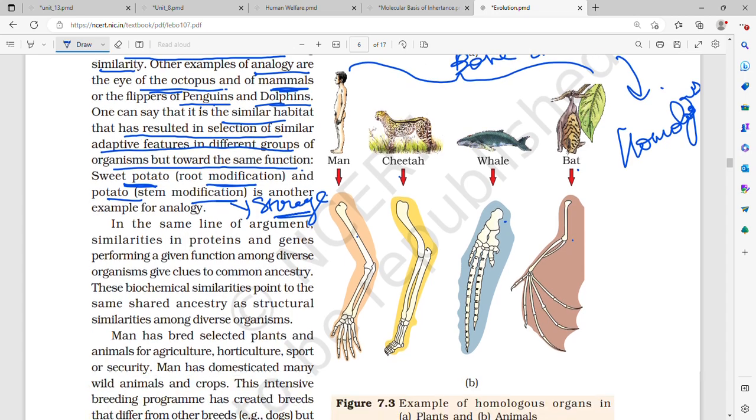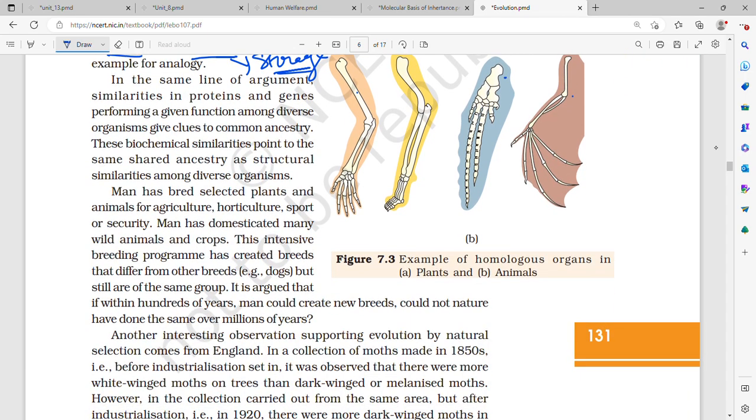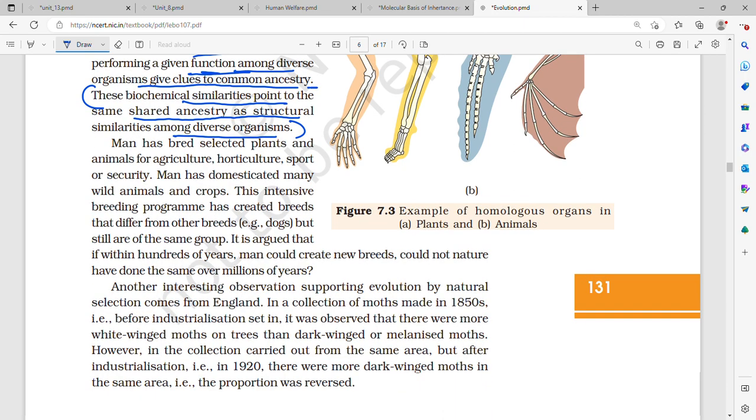On the same line of argument, similarities in proteins and genes performing a given function among diverse organisms also give clues to common ancestry. So the proteins and genes in all different kinds of organisms perform a similar kind of function. So this also gives us a clue to common ancestry. These biochemical similarities point to shared ancestry, just like the structural similarities among diverse organisms.